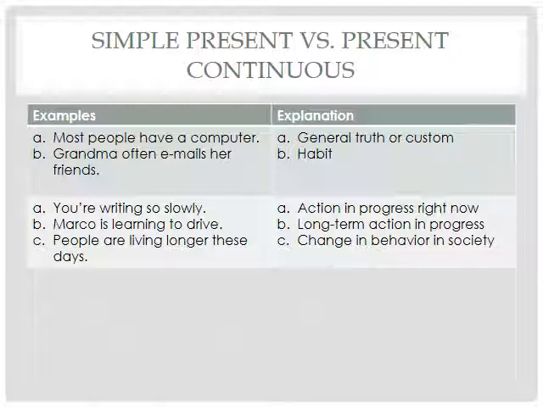Moving on to the present continuous, which we talked about earlier, we said that there are three different meanings for the present continuous. The first one is the one that we're most familiar with, which means an action that's in progress right now. So for example, you're writing so slowly. We're talking about an action that's ongoing right at this present moment.